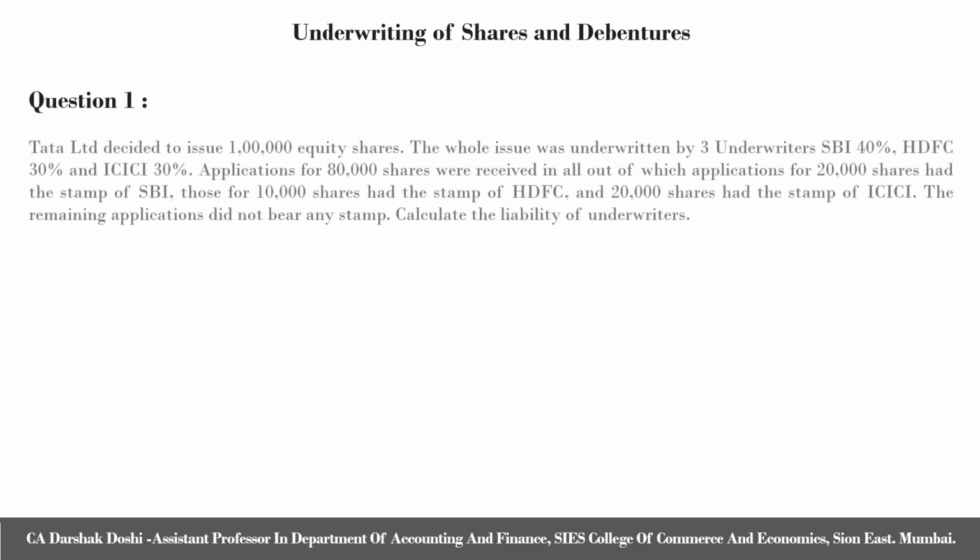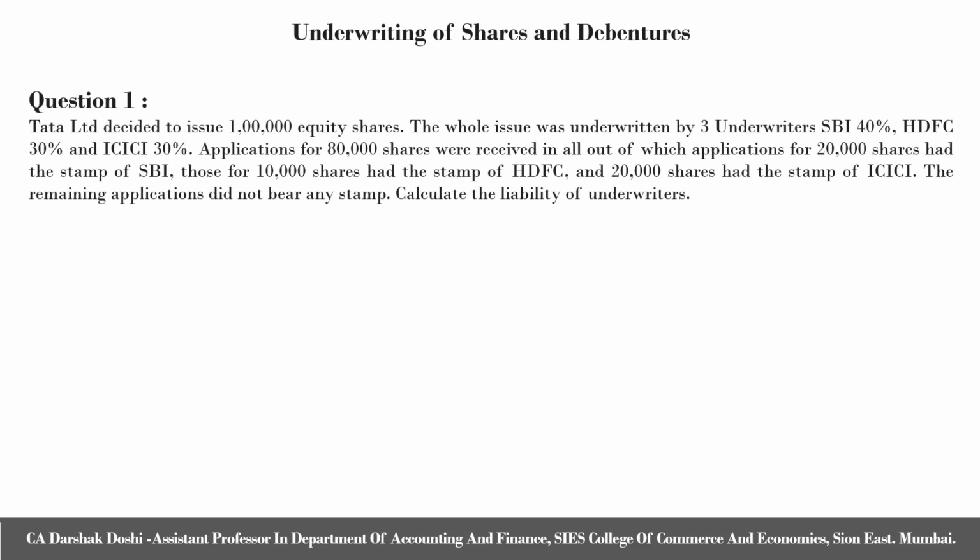Question 1. Tata Limited decided to issue 1 lakh equity shares. The whole issue was underwritten by three underwriters: SBI 40%, HDFC 30%, and ICICI 30%. Applications for 80,000 shares were received in all, out of which applications for 20,000 shares had the stamp of SBI, those for 10,000 shares had the stamp of HDFC, and 20,000 shares had the stamp of ICICI. The remaining applications did not bear any stamp. Calculate the liability of underwriters.